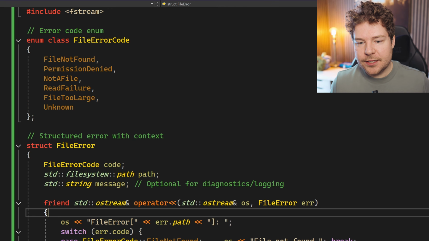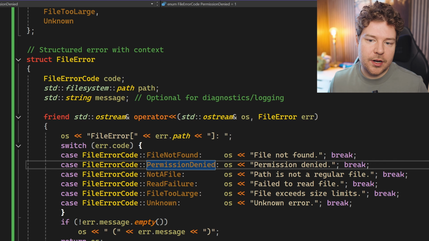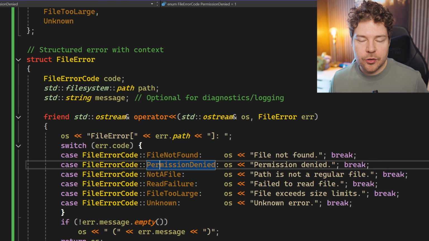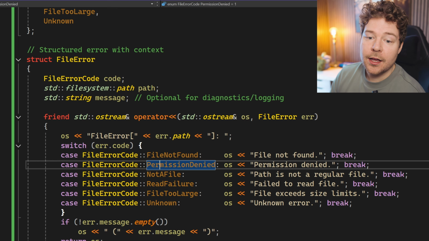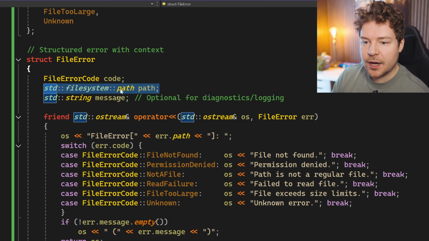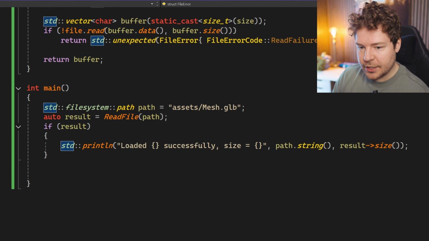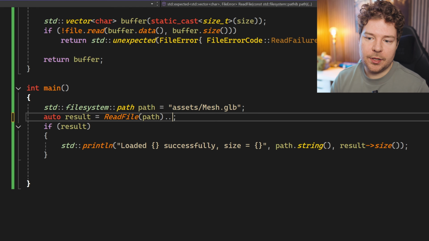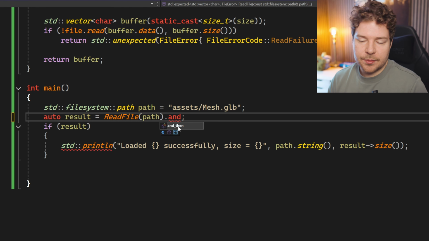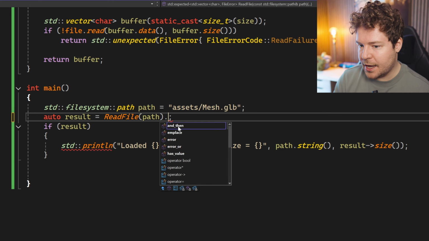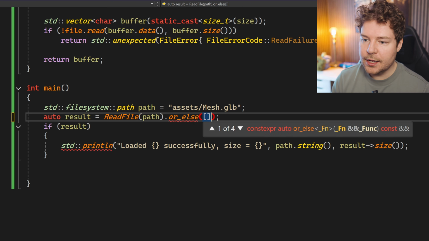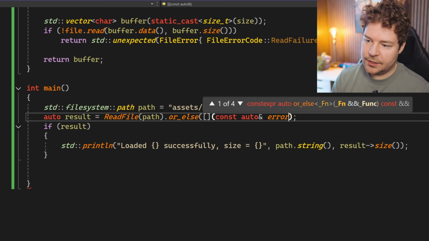It doesn't have to just be a simple error code. It could be an entire struct of data that will definitely help you actually handle your errors properly. Like, for example, the fact that this returns a path is kind of important, because if we go down to the calling code, say, for example, I had a bunch of these, and then blah, blah, blah, and then at the end of them, I had an or else. Now remember, or else is going to take in that error struct, right?